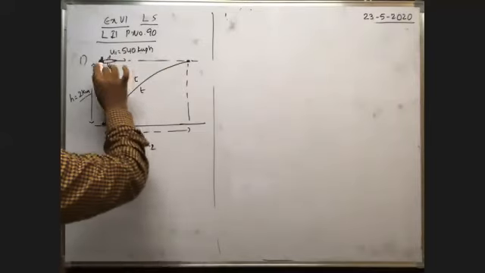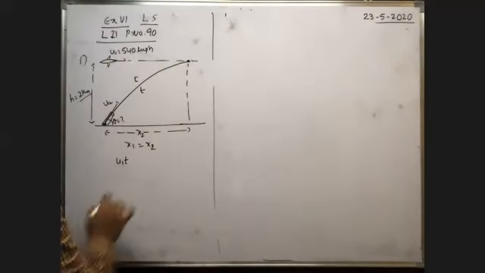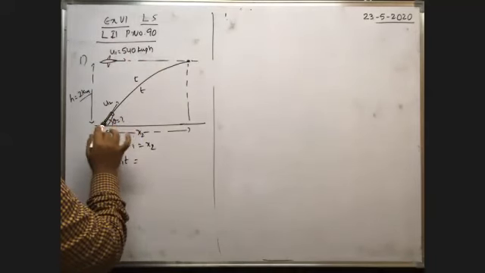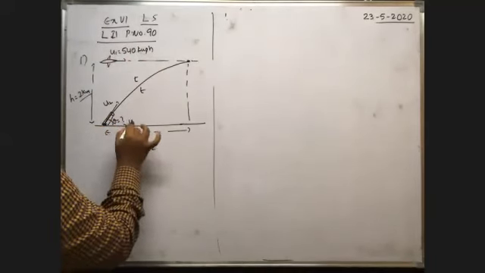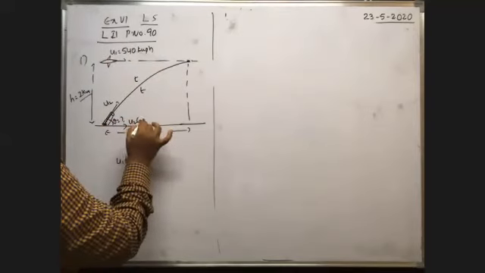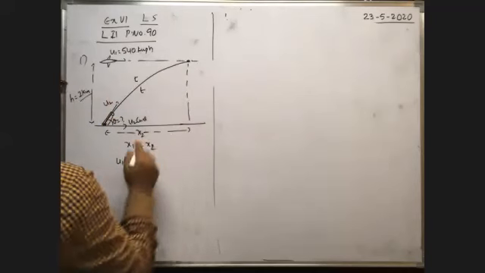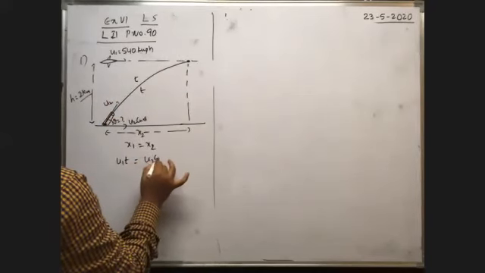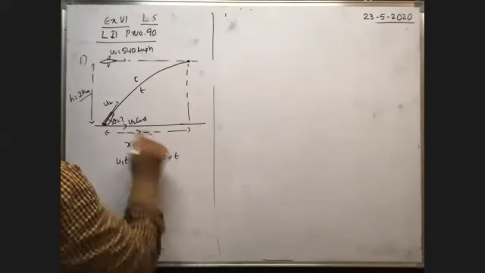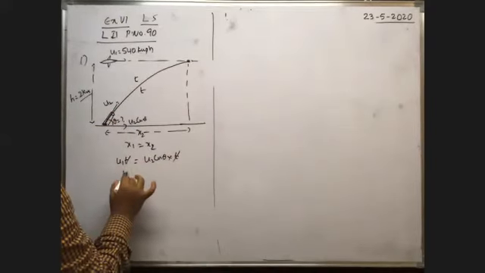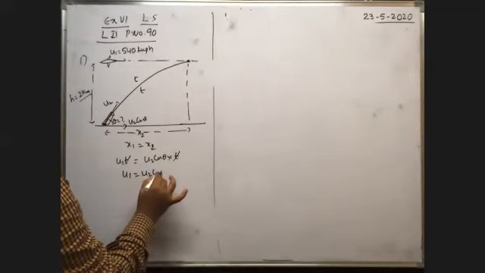In the same time, what is the distance traveled by the bullet? The horizontal component of velocity of the bullet is u2 cos theta. With this horizontal velocity in t seconds, x2 is equal to u2 cos theta into t. Of course, in the same time both reach the point here, so t cancels. So u1 is equal to u2 cos theta.